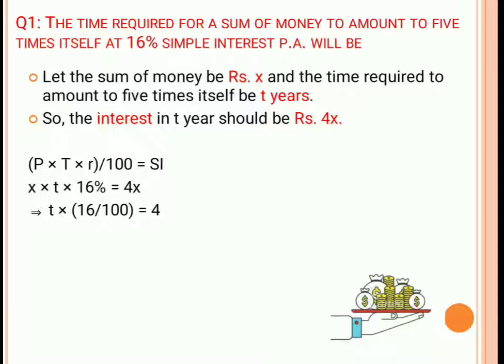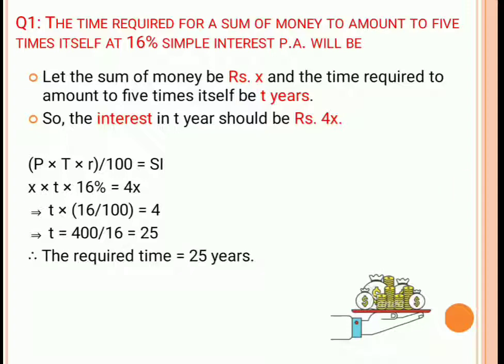The x will get cancelled out and you will get T is equal to 400 by 16, which is equal to 25. So after 25 years, the amount x will convert into 5x. Understood? Let's move to the next problem.